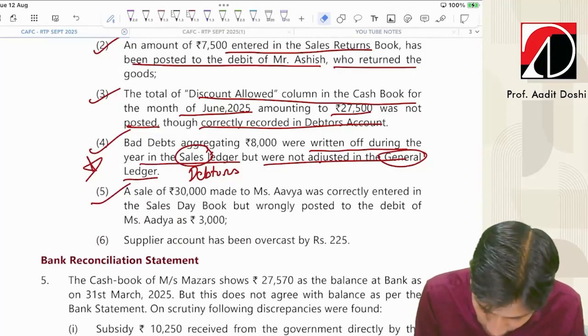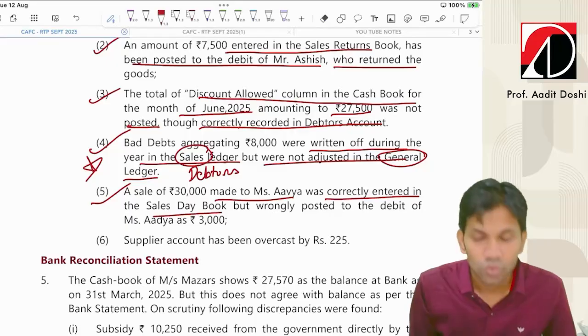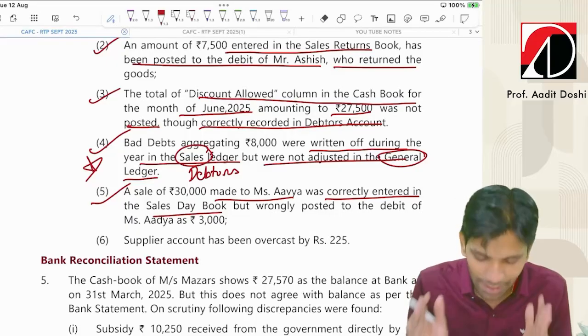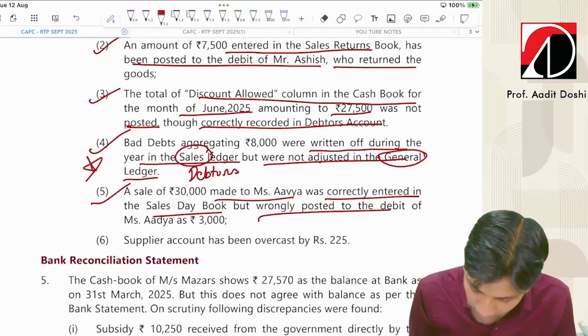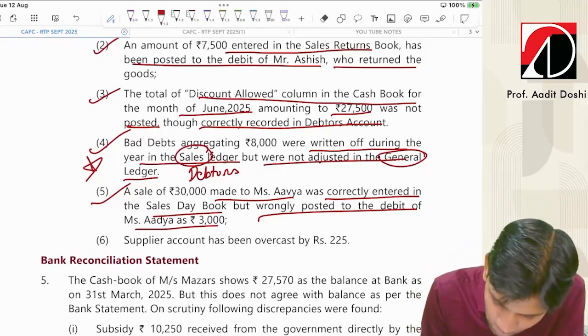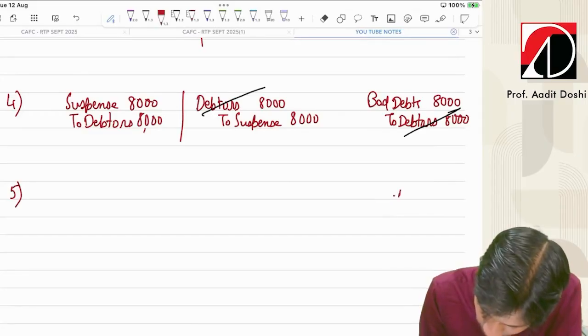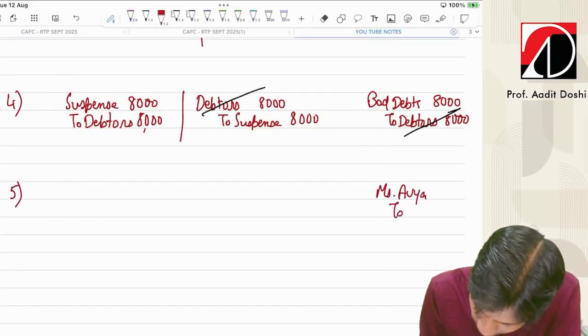And a sale of 30,000 made to Miss Avia was correctly entered in the sales book. So, we have sold goods to Miss Avia and we have entered in the sales book, but wrongly debited to the debit of Miss Adya as 3,000. Fine. So, the correct entry should be Miss Avia to sales 30,000.